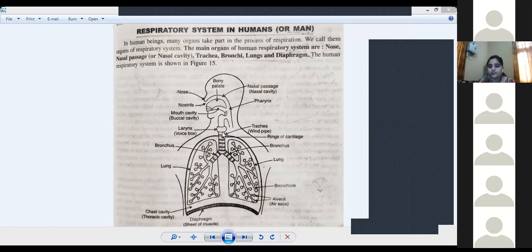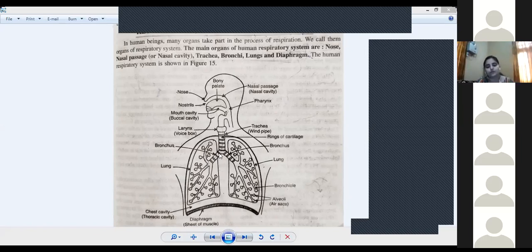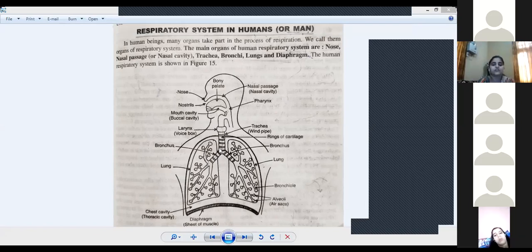This tube is called the trachea. The trachea then divides to form bronchi: 2 bronchi, 2 branches. One bronchus goes to one lung and the other bronchus goes to the other lung. The bronchi again divide into further smaller branches that are called bronchioles. So the trachea divides into the bronchi.